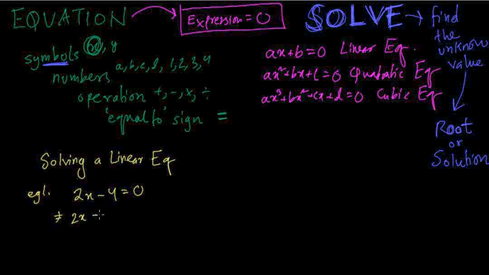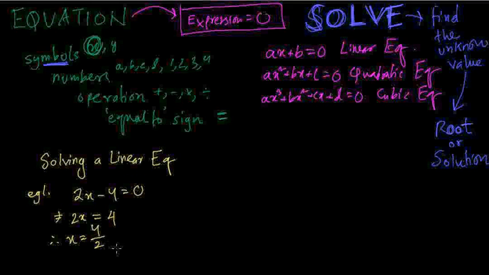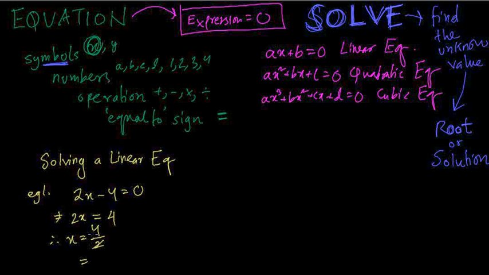So 2x equals to this minus 4, if you go to the other side, will become plus 4. The minus on the other side of the equation becomes reversed and it becomes positive, and 2x means 2 multiplied by x. When you send this to the other side, it will be divided. It will be 4 divided by 2, so it will be 2. So therefore x would be 2. So you have found the root of the equation.